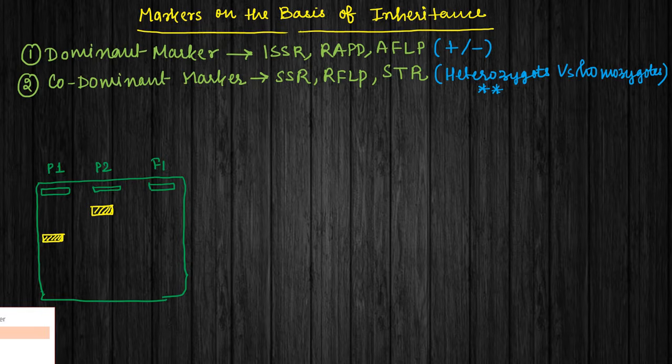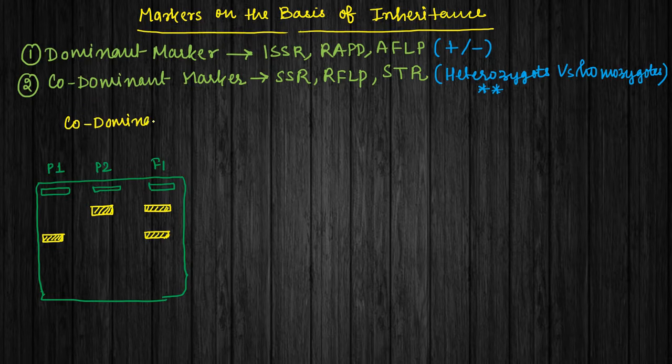If this has a codominant nature, then the F1 generation is going to show one band at this location and another band at this location. What does that mean? This means that the marker has passed from parent 1 to the F1, and also from parent 2 to the F1. This is called co-dominance.